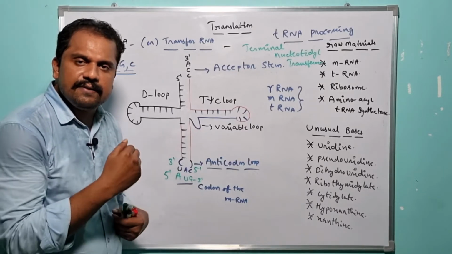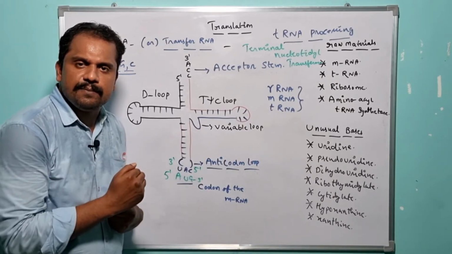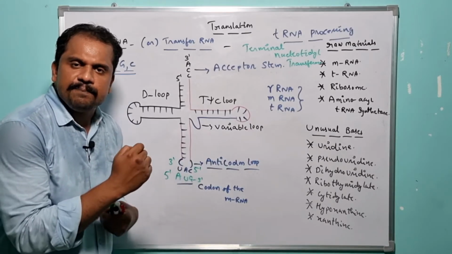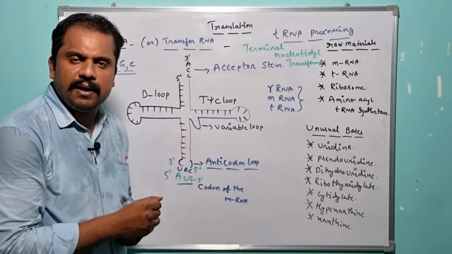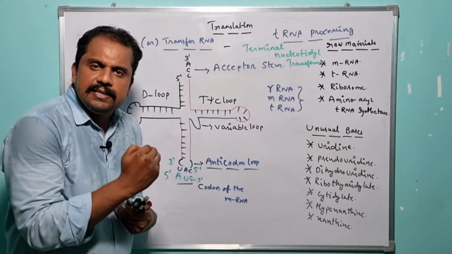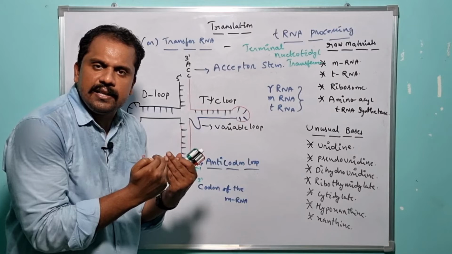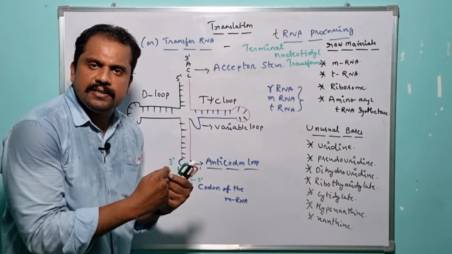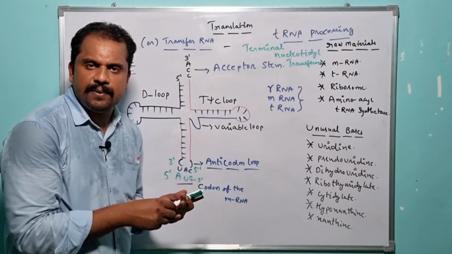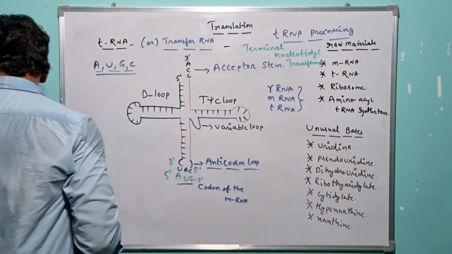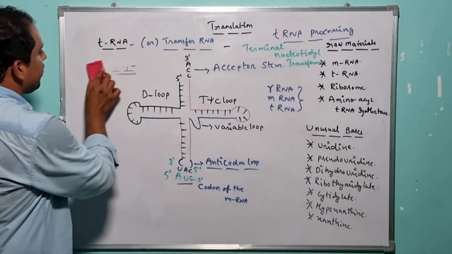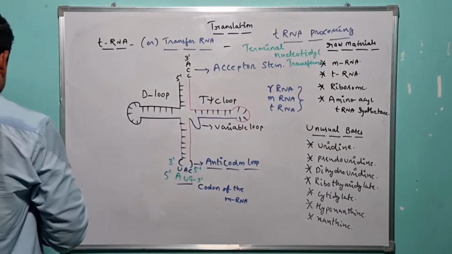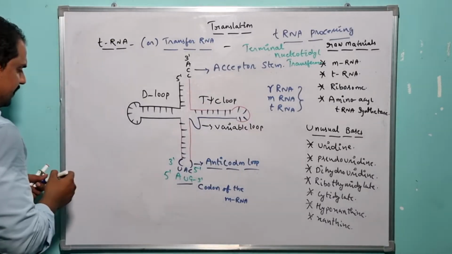Now the specific tRNAs which participate in the translation mechanism or the translation process are generally of two different types, right? So what are the two different types of tRNAs here? Let me present it here. The two different types of tRNAs present in the translation process include one is initiator tRNA, and the other one is amino acid tRNA.